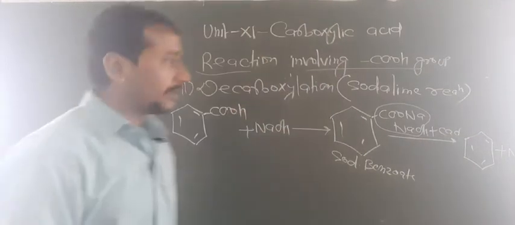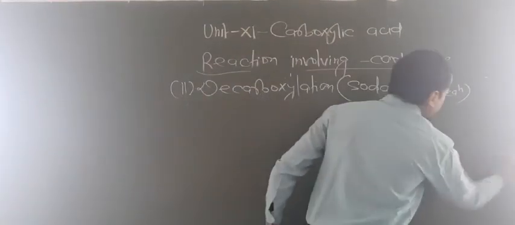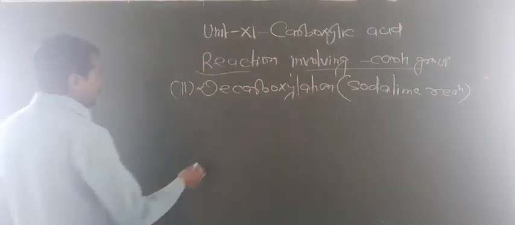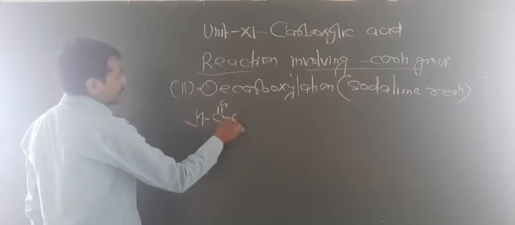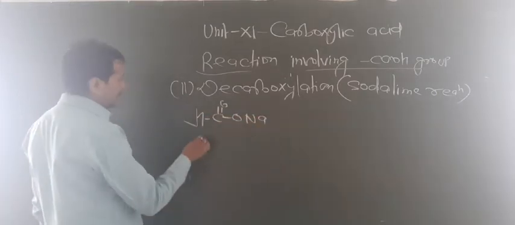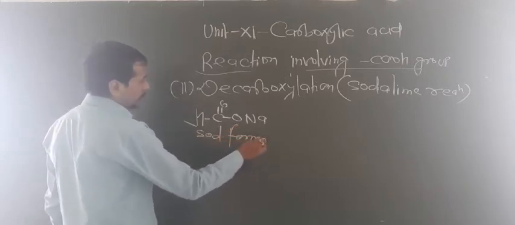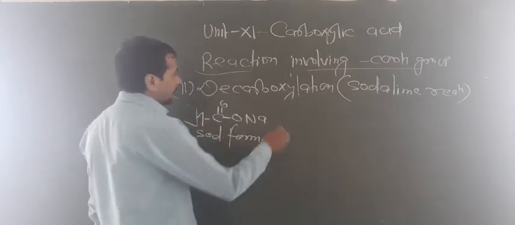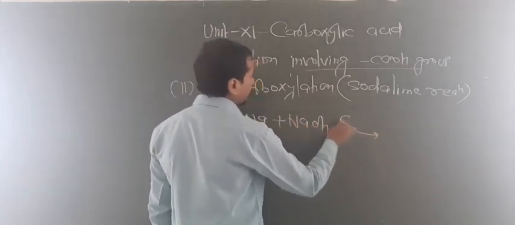Okay. Now one more question may be raised, if this reaction happens for formic acid, so you can write like this. So this is known as sodium formate. Now this will produce basically hydrogen gas, not a hydrocarbon.